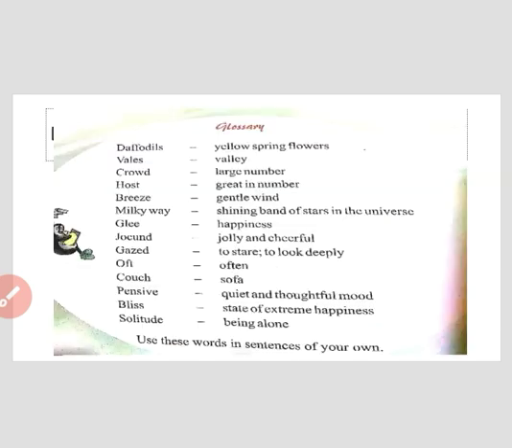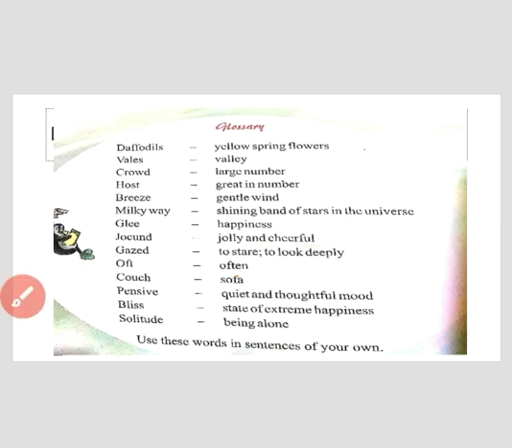Daffodils, yellow spring flowers. Vales means valleys. Crowd means a large number. Host, great in number. Breeze, the gentle wind is called breeze. Milky Way, a shining band of stars in the universe is known as the Milky Way. Glee, that means happiness. Jocund, jolly and cheerful. Gazed, to stare or look deeply.